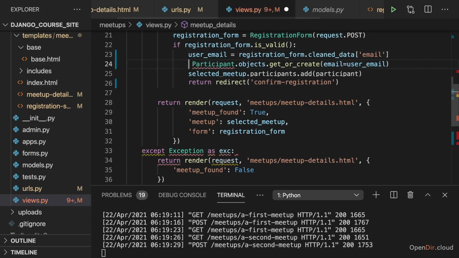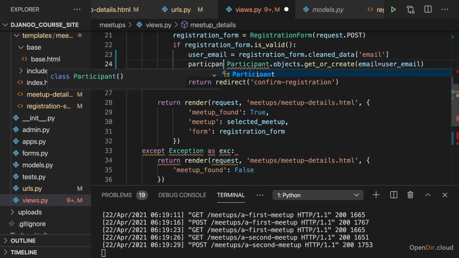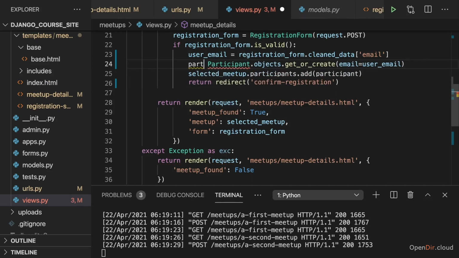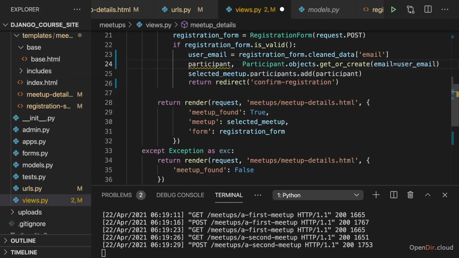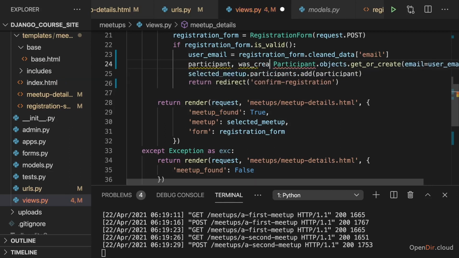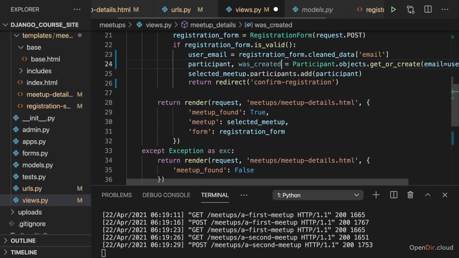Now, get or create returns a tuple where we get the created or identified object, and where we get a flag, was created, that tells us whether a new entry was created or not.